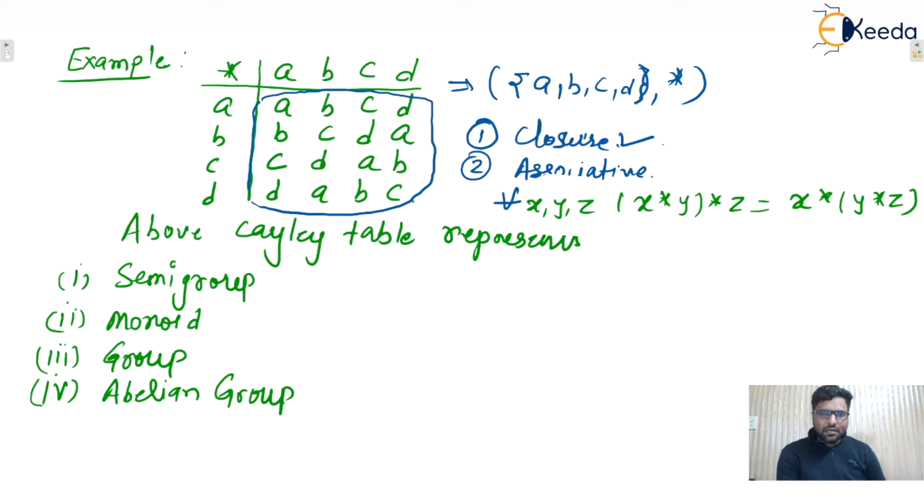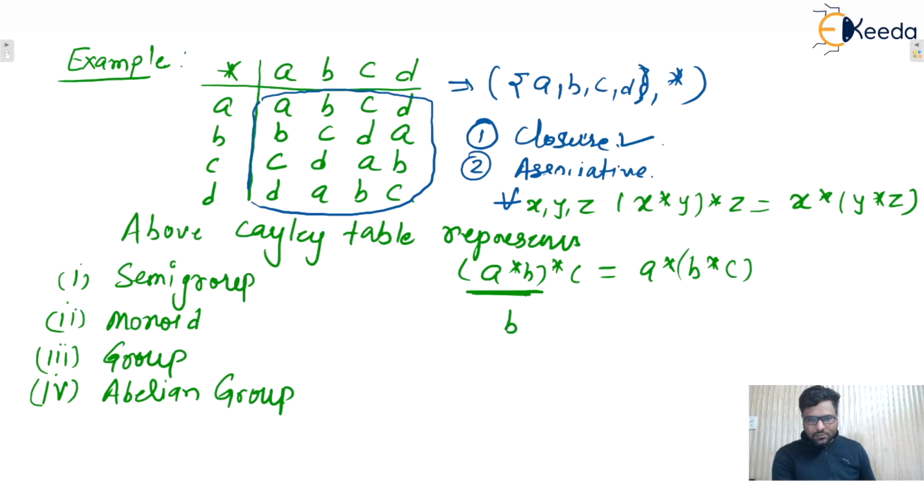You can take each and every triplet of elements, like ABC, BCD, ACD. Let's take (A star B) star C equals A star (B star C) or not. Here A star B is B, and what is B star C.